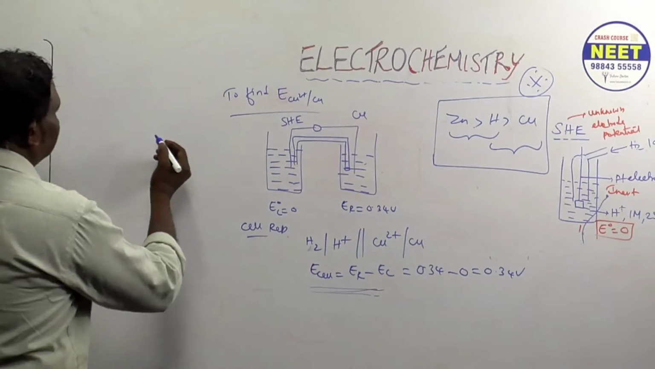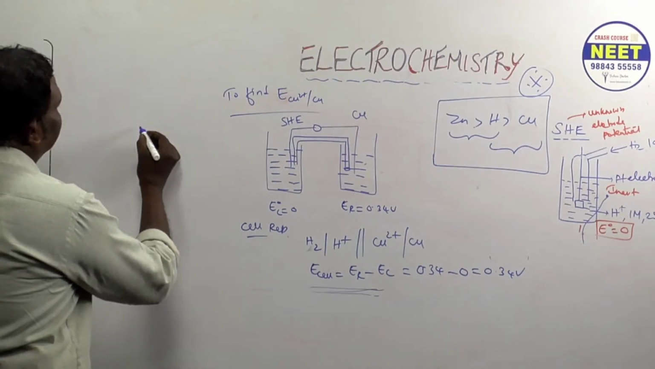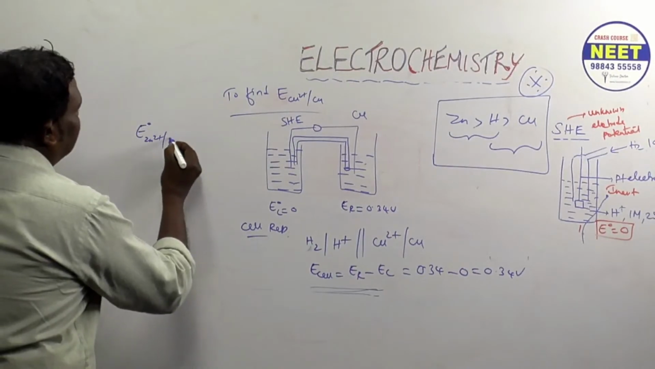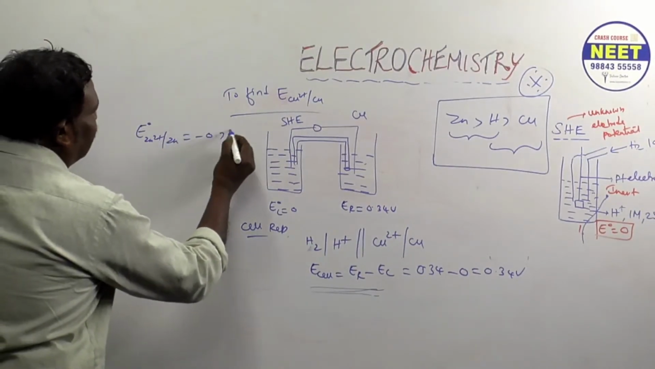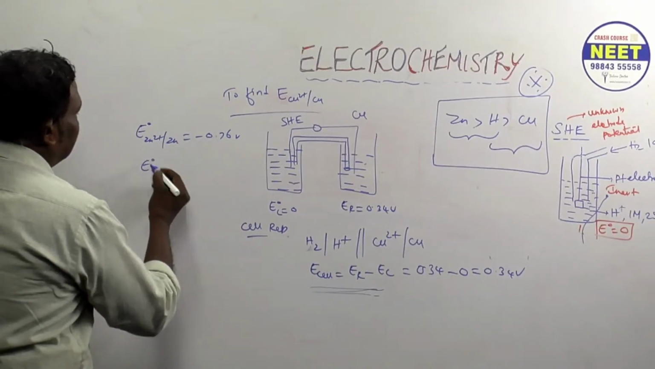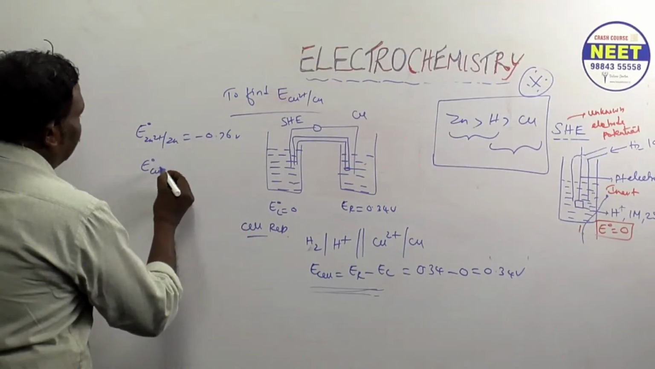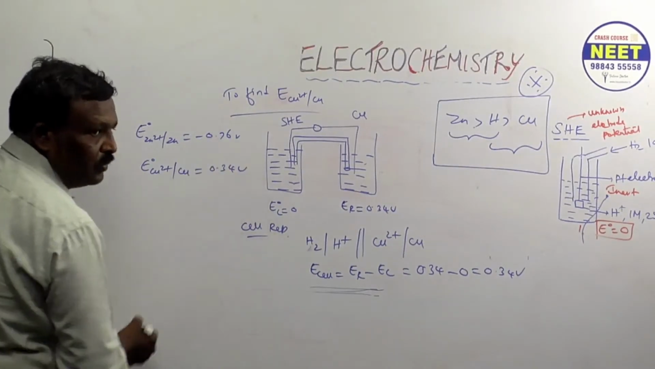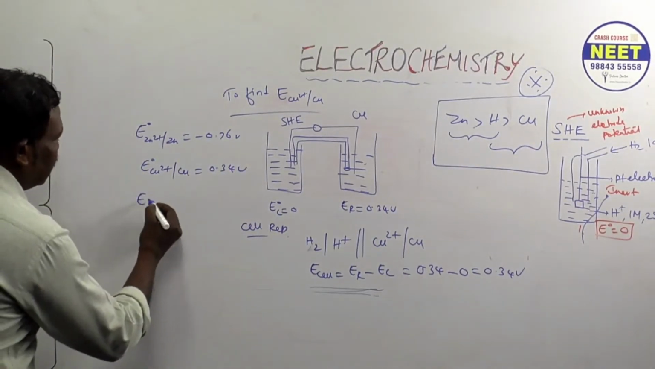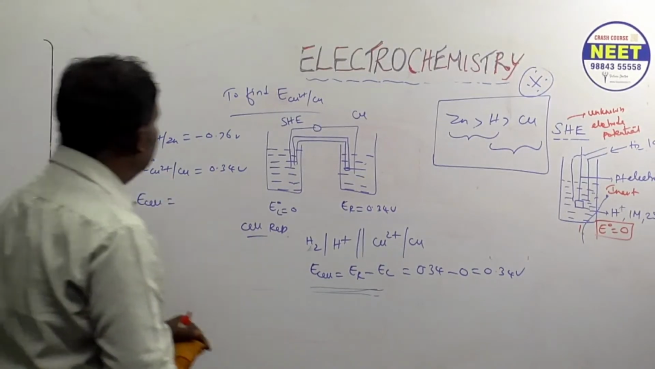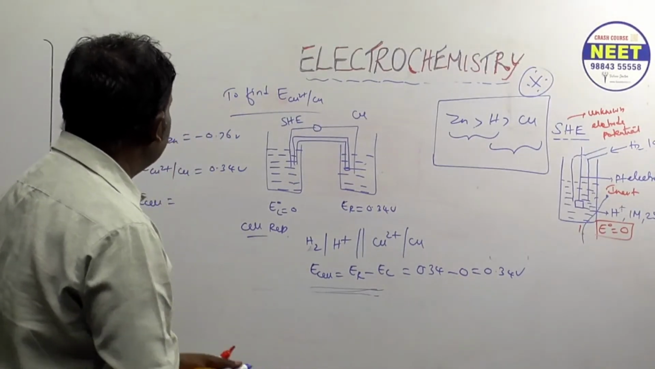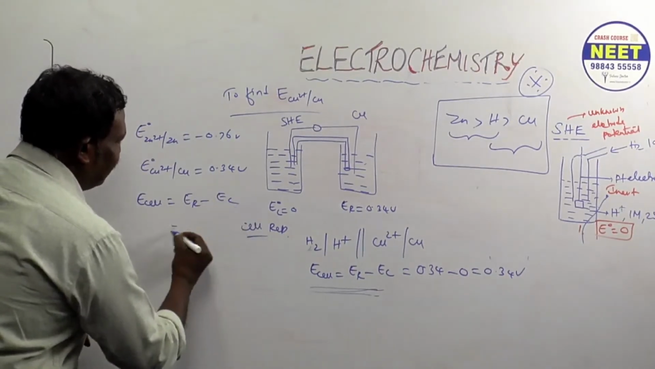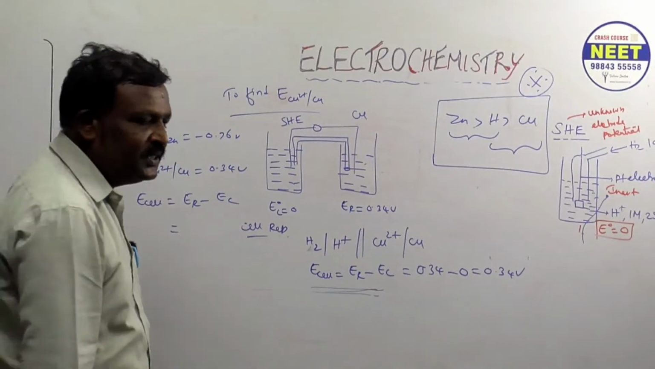Suppose for example, Zn 2 plus by Zn, and Cu 2 plus by Cu, the values are already given. Find out the cell potential. How to find out? What is the formula? ER minus EL. How do we know which one is ER and which one is EL?